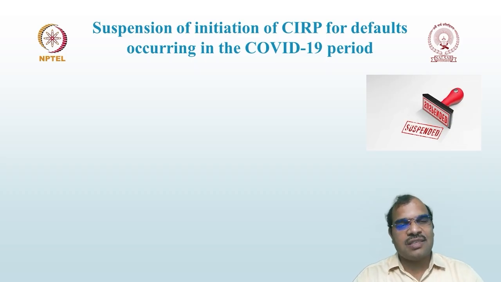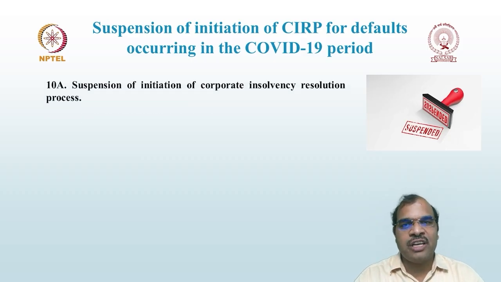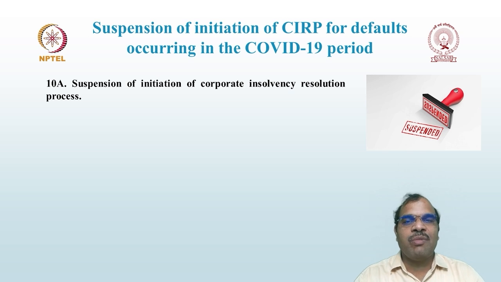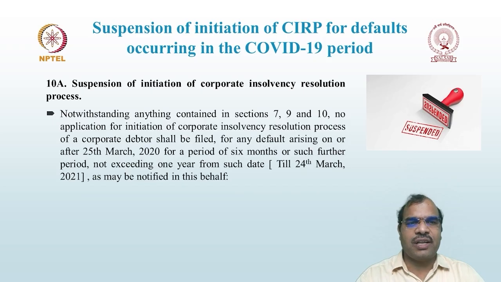Before that, let us discuss the concept of suspension of initiation of CIRP for defaults occurring during the COVID-19 period. During the COVID-19 period, central government has introduced one section, section 10A, where they have suspended the initiation of CIRP process against any company because of the pandemic period. There is no business actually. Lockdown was imposed. So that's why central government inserted this section 10A, whereby they have given relaxation to all the corporate debtors. Now let us look at the section.